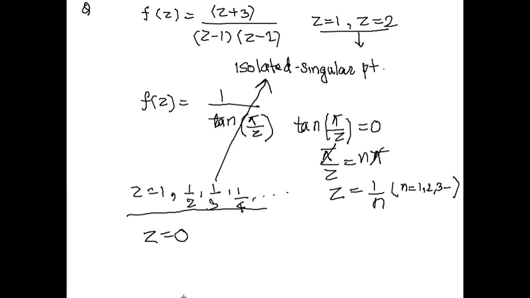But z equal to 0 is not isolated, because in the neighborhood of z equal to 0, for higher values of n, the larger values of 1 by n are coming inside its circle. Hence we can say z equal to 0 is a non isolated singular point.